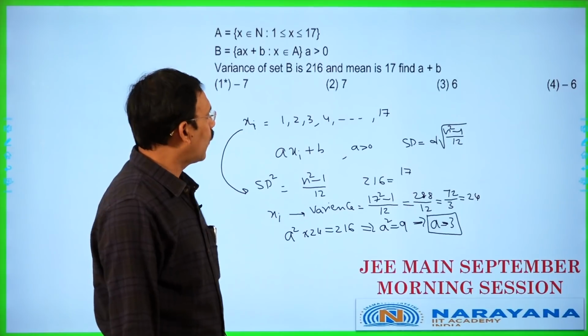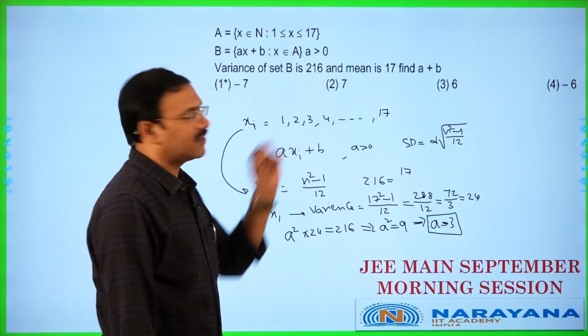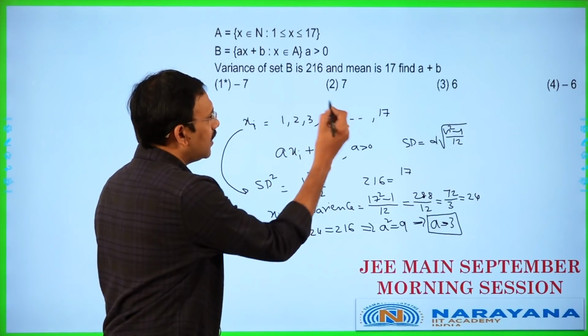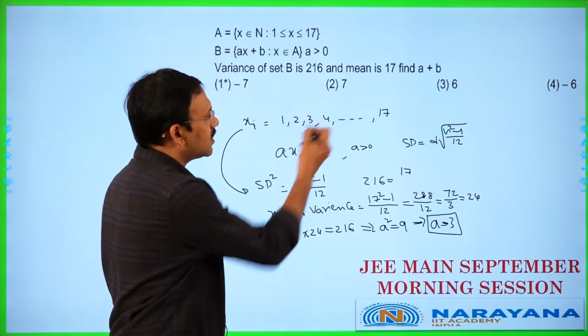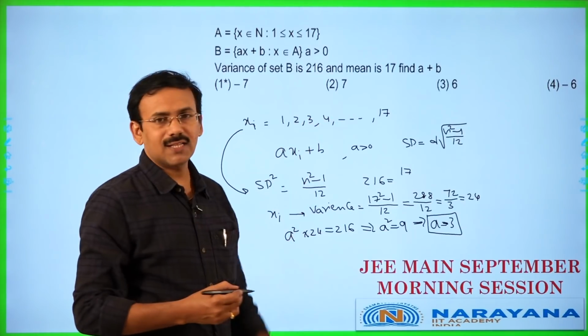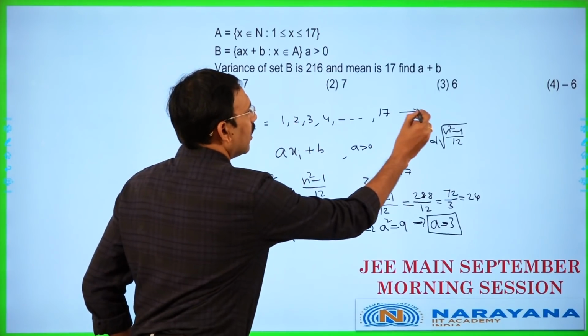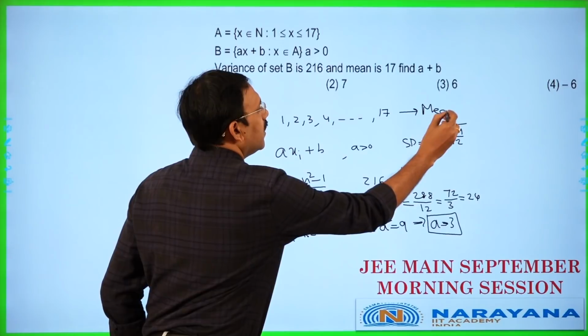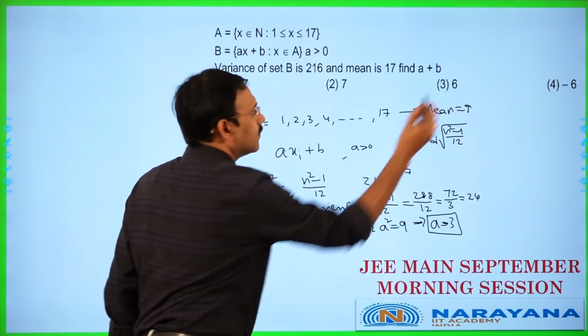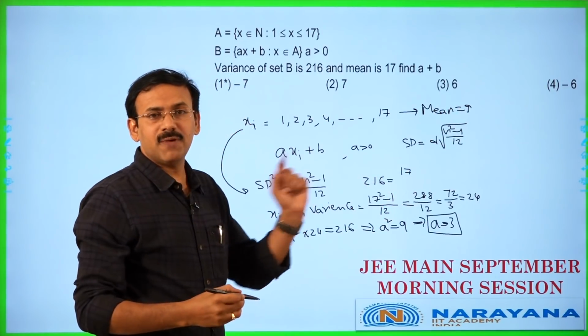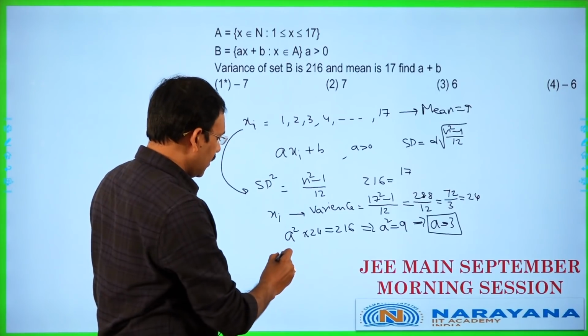Then next we want b, the mean of this data. Since these are in AP, the mean of this data is first number plus last number by 2, 9 is the mean. For this data, mean is equal to 9. So if a xi plus b is taken, what is the mean?